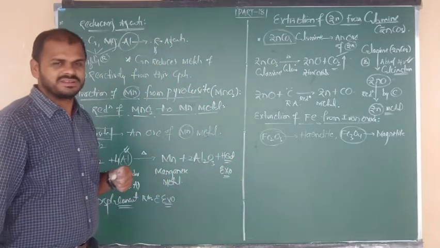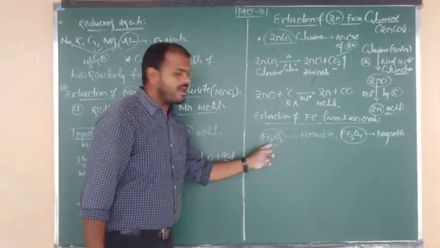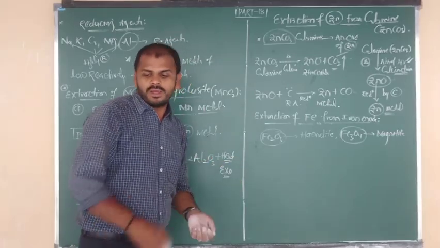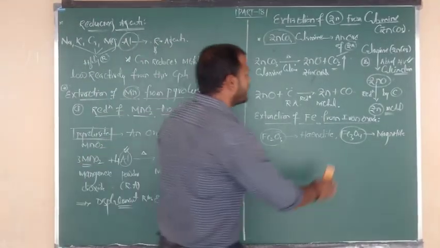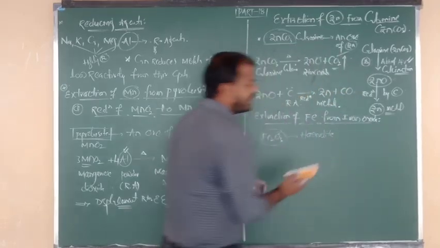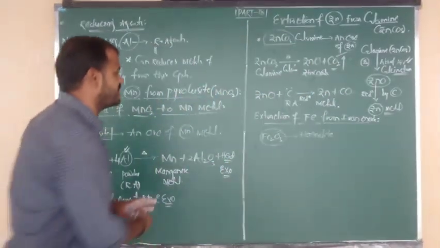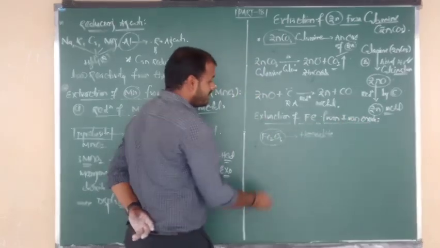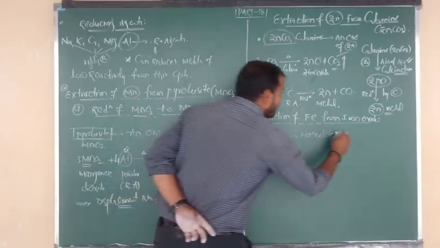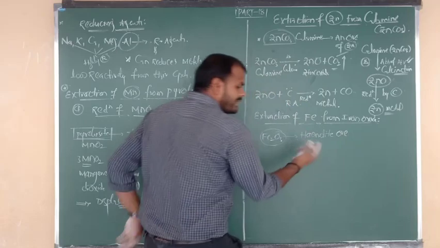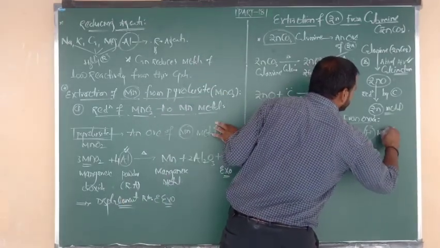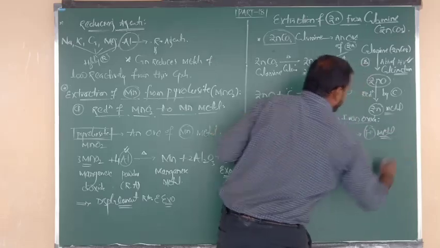Hematite and magnetite. What is the formula of hematite, beta? Fe2O3. And what is the formula of magnetite? Fe3O4. But as per your syllabus, this information is not there. Leave it. So try to be focused on this one. Extraction of iron from the iron oxide, from Fe2O3, from the hematite ore. Hematite ore is an ore of which metal, beta? Fe metal.